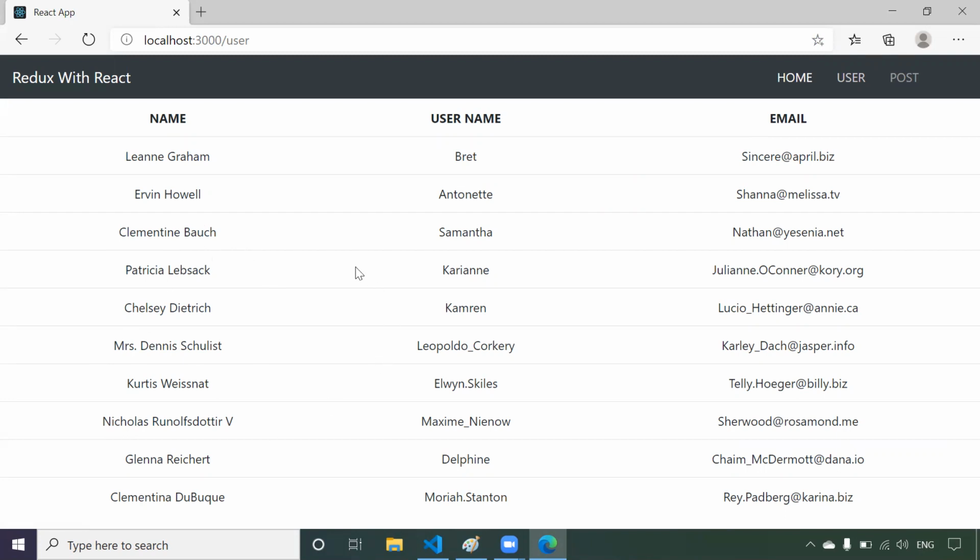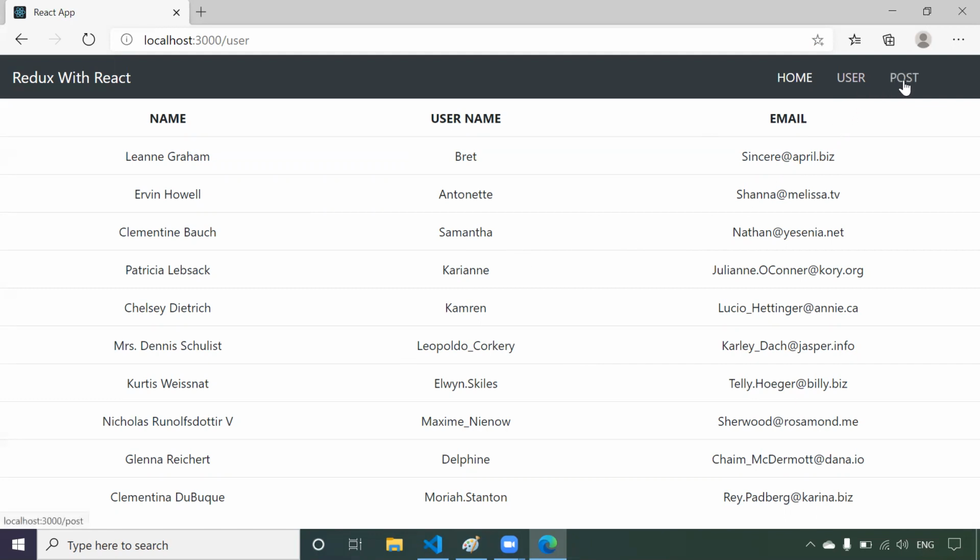So this is how we are getting the data from the store. Whenever our application is loaded, a request goes to the server and it takes the user data and keeps it in the store. Whenever you click on user, what the user component is doing is calling connect by passing the user component. Connect is just connecting to the store, getting the data and giving that data to this user component as props. Then this user component displays that data. It means this data we are getting from the Redux store.